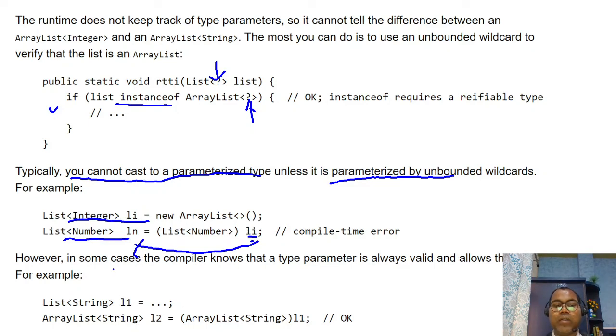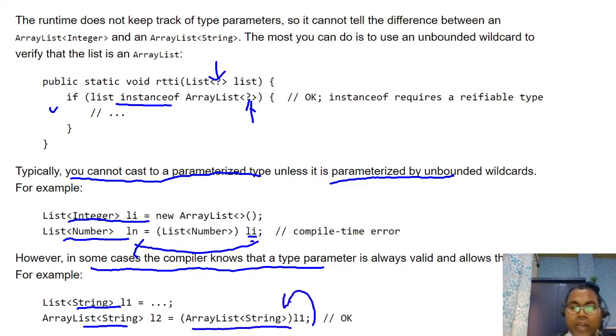But in some cases the compiler knows the type initially, then it is allowed. Let's say here the list of String, so you have a list of String, and both are the same thing. Then you can have typecasting. In some cases, if the compiler is able to sense from the context and figure out the type, then it is allowed. If it cannot figure out your actual type, it complains with a compile time error.